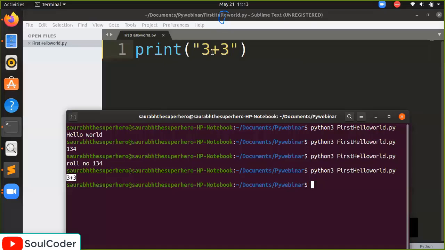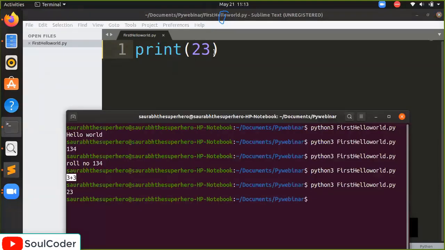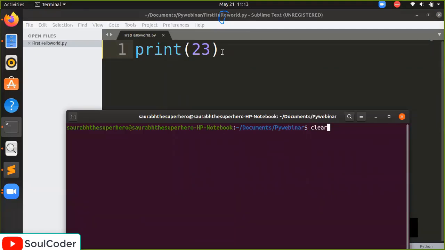So this will display as it is. How can we make it a number? For numbers, you don't have to write any double quotes. You just have to write the numbers. Print 2, 3. Let's see. It displayed 2, 3 as it is.